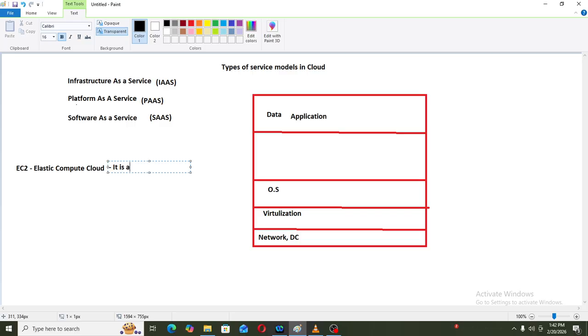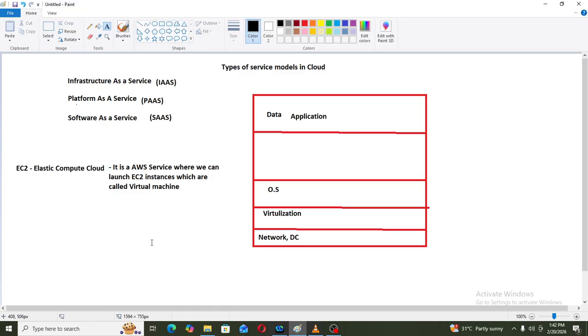It is an AWS service where we can launch EC2 instances, which are called virtual machines.